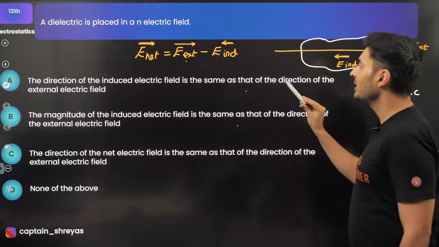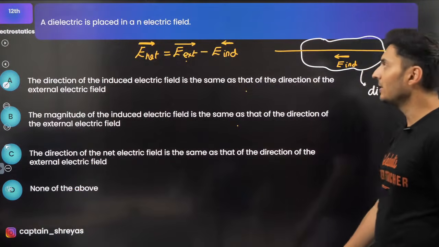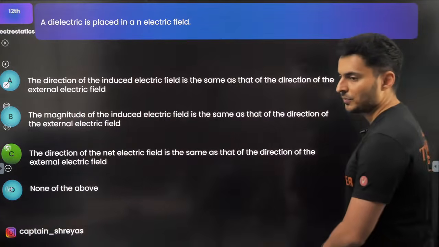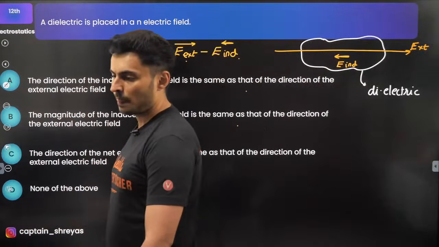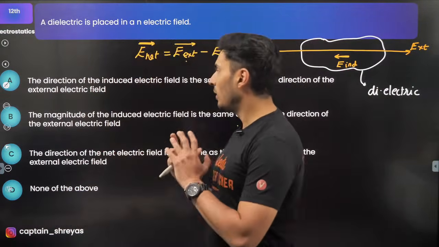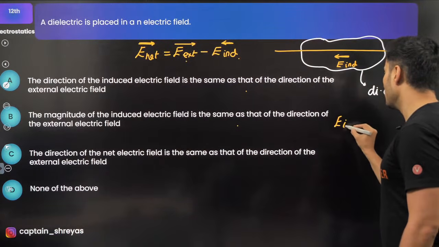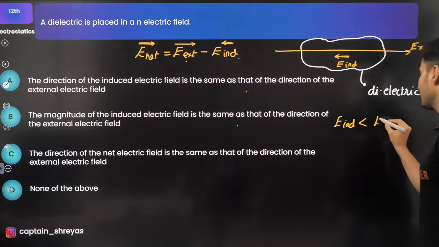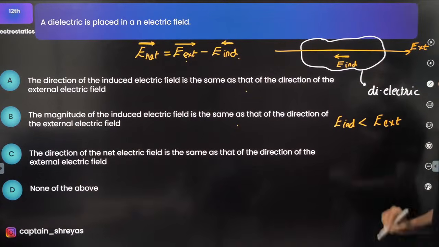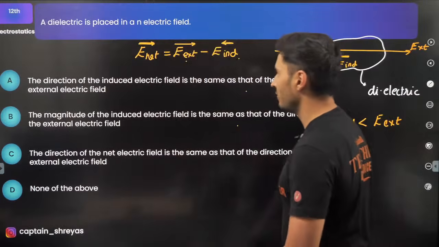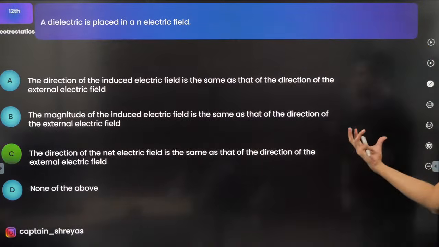No, the induced field is opposite to the external field. It's always opposite. Hence option C should be correct. Yes, the magnitude of the induced field is always less than the magnitude of the external field. This is correct, not anything else. Option C is definitely the correct one, completely based on theory.